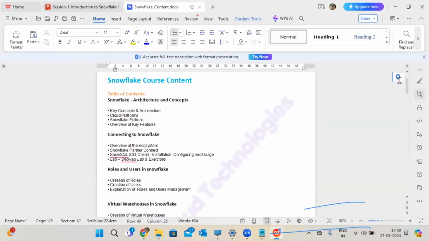Because my training won't be any theoretical, it's a totally practical session. Only practical basis with examples, with different executions, query executions. After going through this, you can easily understand. DBT wise, AWS wise, Azure wise, and Snowflake, all this I'm going to make into one combination, which is very in demand in the market.